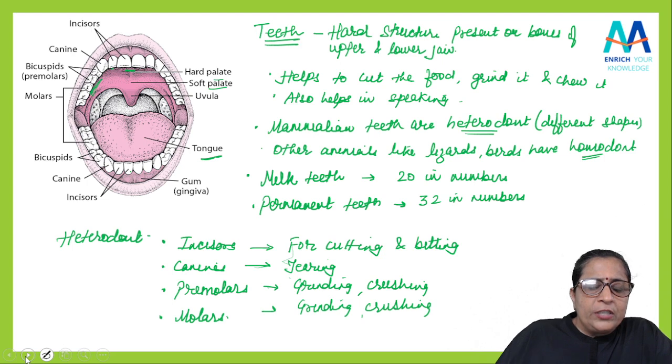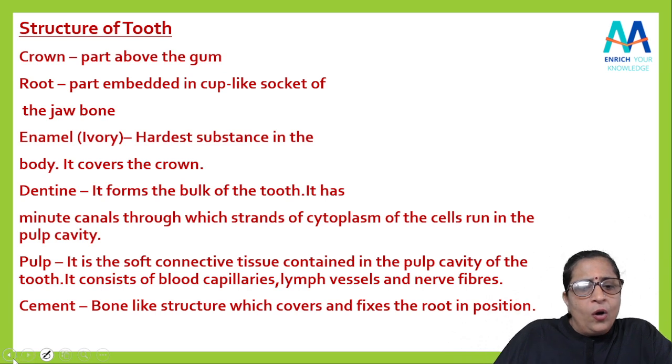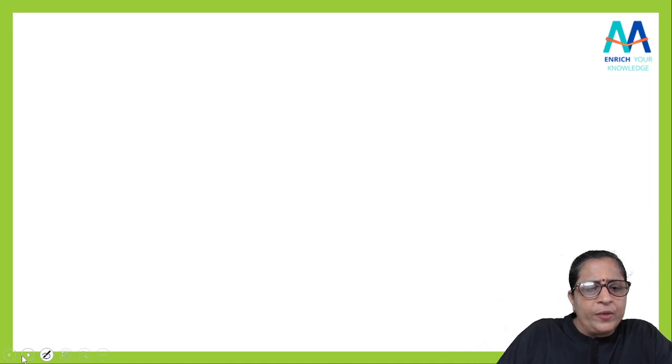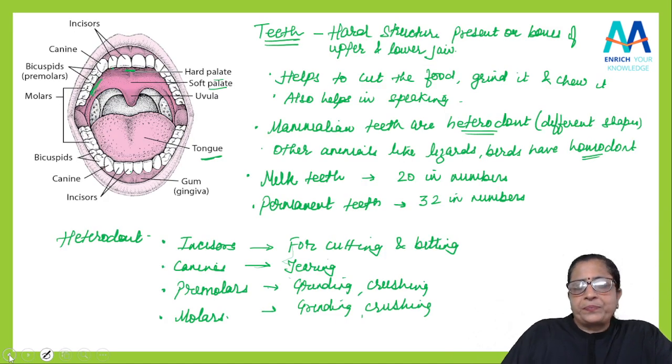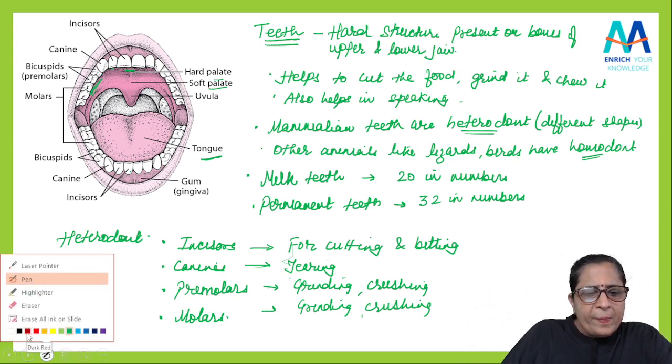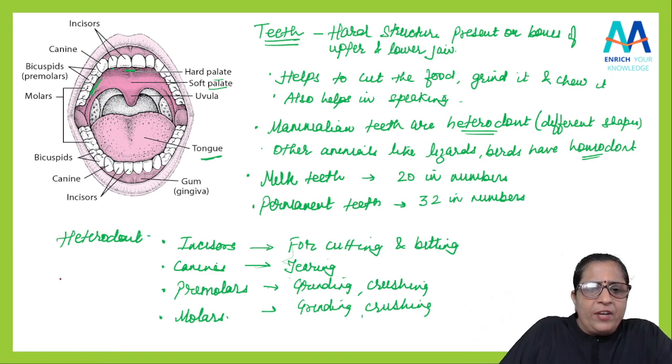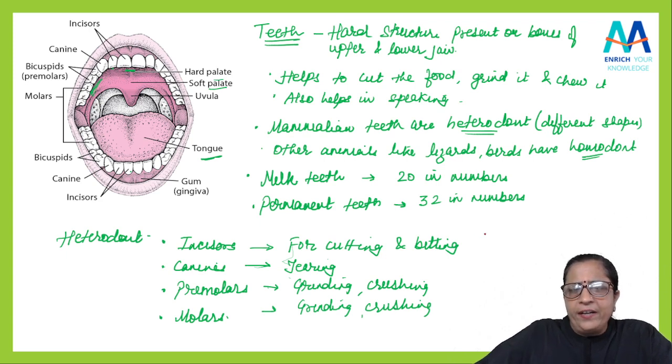Now there could be a question: ma'am, how are there 20 teeth in one case and 32 in another? I have changed the slide. If I am saying that there are 20 in number and 32 in number, what is the difference there? You can write it down, students, if you want to. If I am talking about incisors, canines, premolars and molars, we can write it down here only.